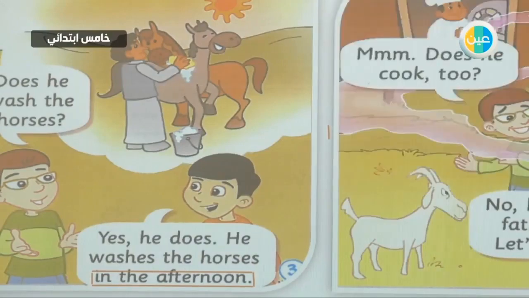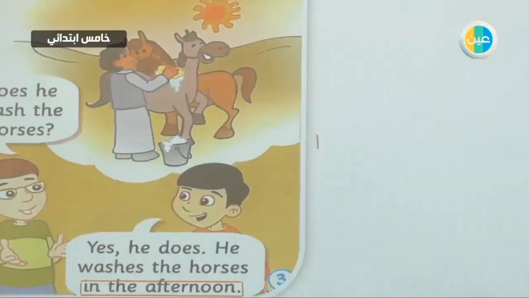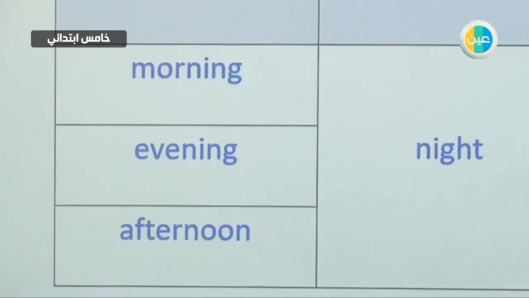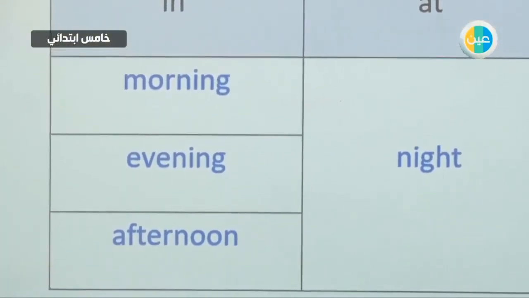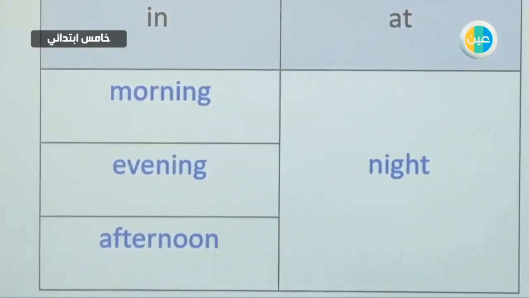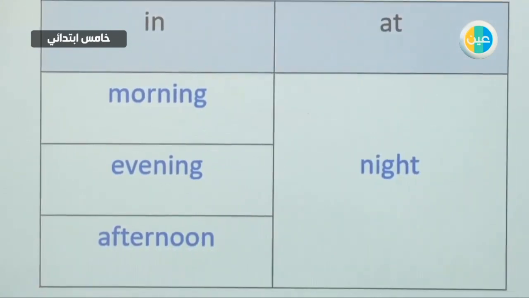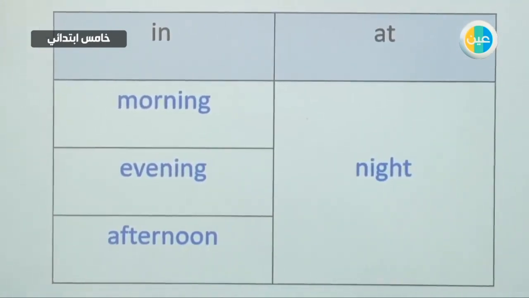Okay, now I want you to notice the time expressions that we have in the dialogue. We have in and at. We use in when we say morning.